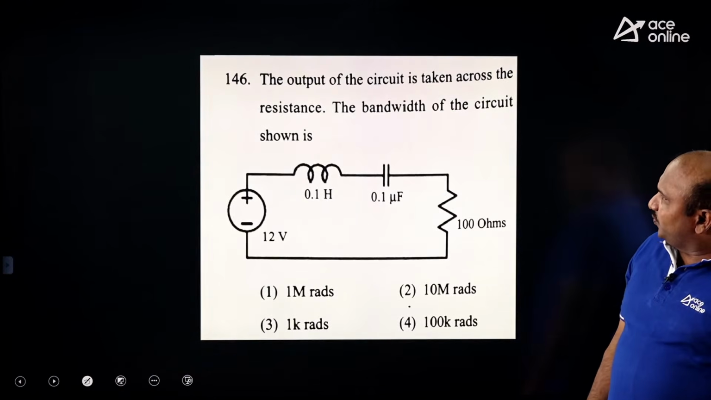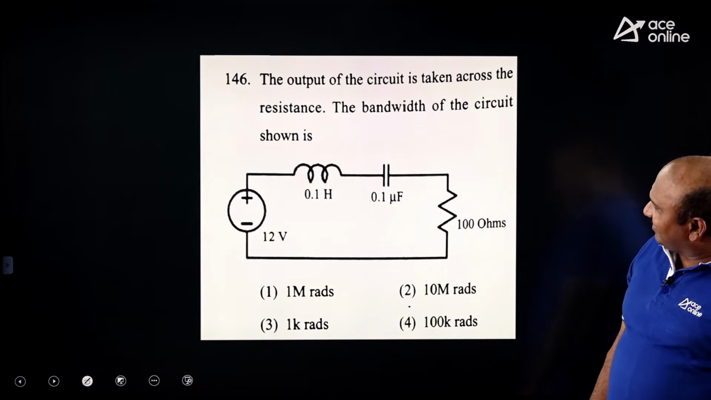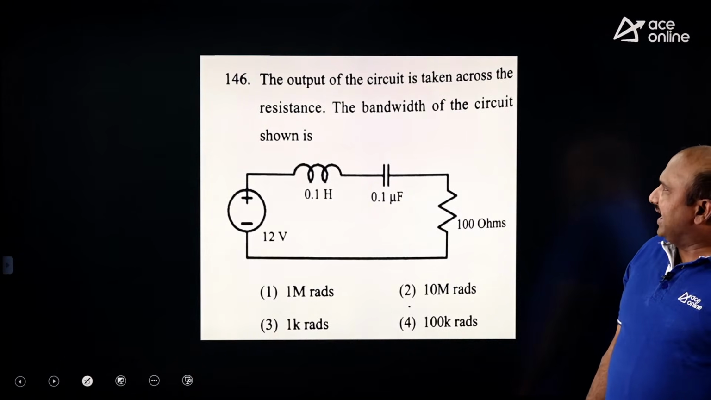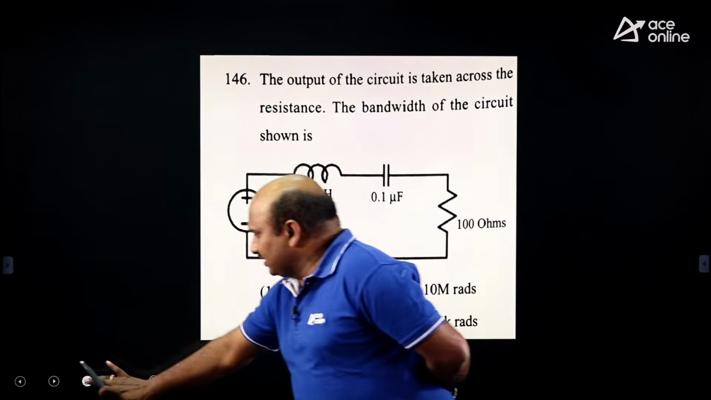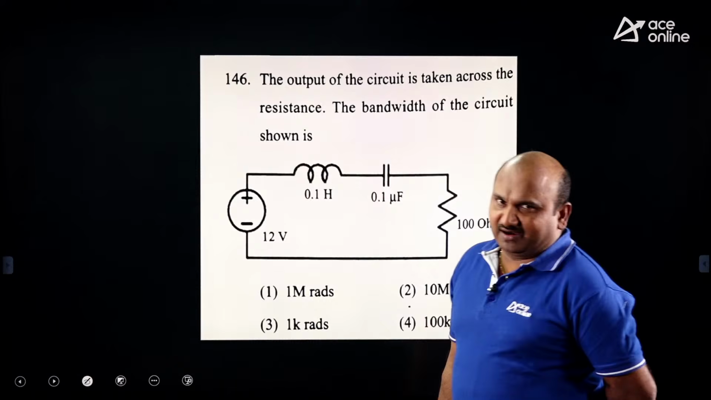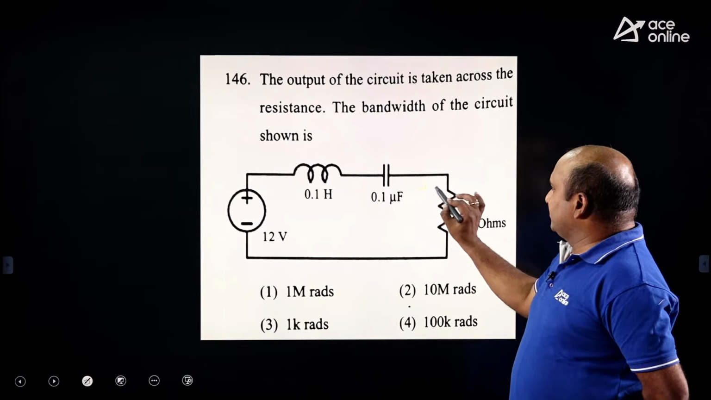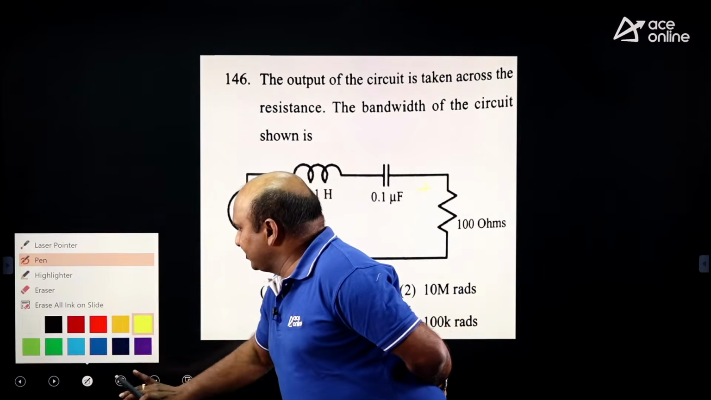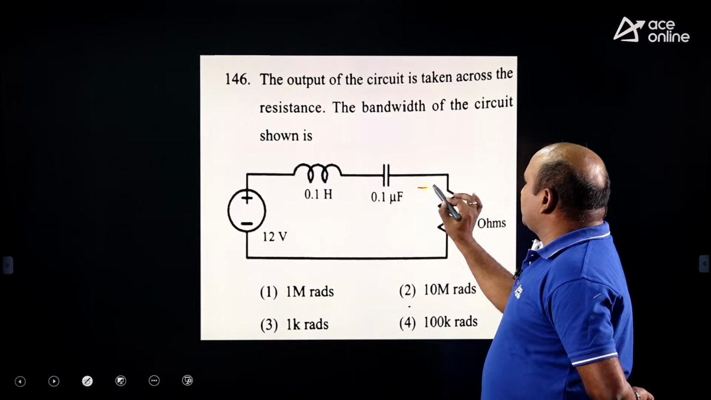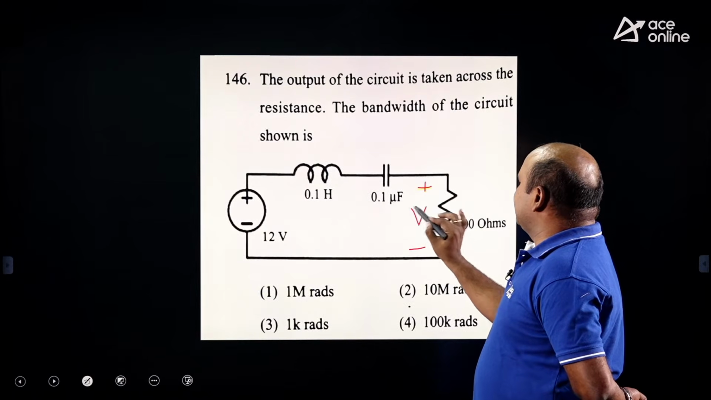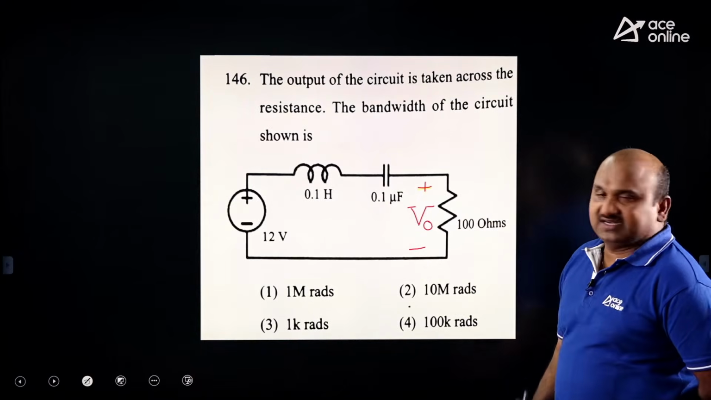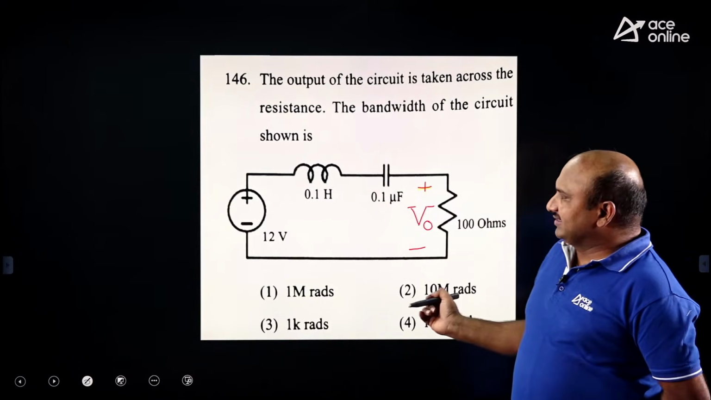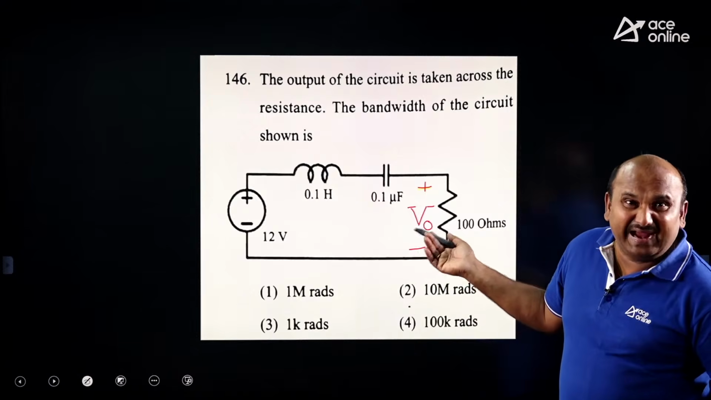And the output of the circuit is taken across the resistance. The bandwidth of the circuit will be? Guys, in this example, you may have a doubt regarding this. Sir, where should the output be considered? Output should be considered across the resistor. If you take it across the resistor, then what are we getting? It is a band pass filter.